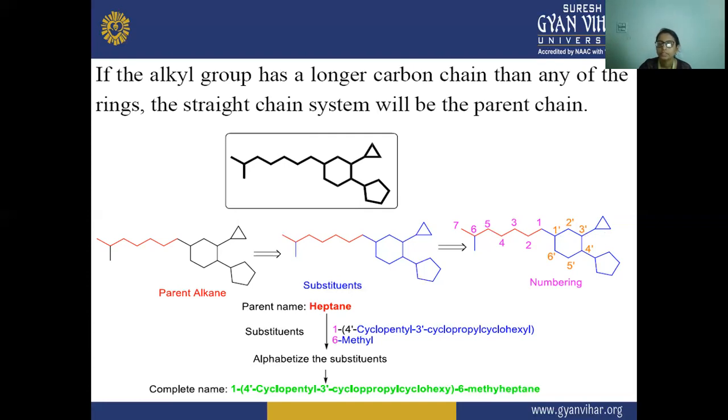cyclopropyl, and cyclohexyl, and after that 6-methyl, and we are alphabetizing these. First cyclo, C, will come, and after that M will come. So its name is 1-(4-cyclopentyl, 3-cyclopropyl)cyclohexyl, then 6-methylheptane. This is the complete name of this molecule.